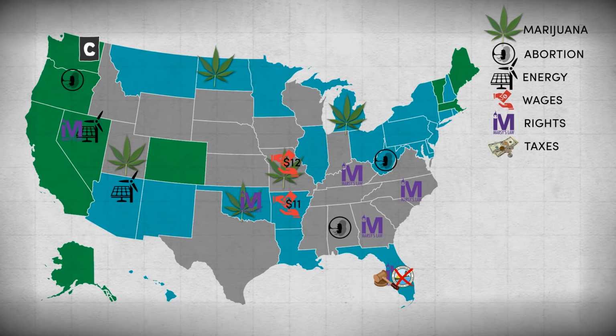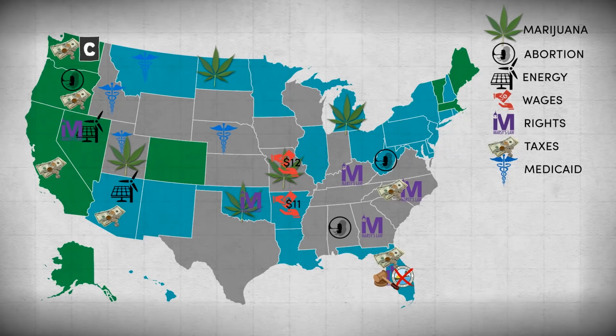Tax restrictions are being proposed in Arizona, California, Florida, North Carolina, Oregon, and Washington, designed to prohibit the government from enacting or raising taxes on various things. Idaho, Montana, Nebraska, Utah, and Oregon all have ballot initiatives to expand Medicaid coverage, and 15 states are considering a variety of election policy changes.